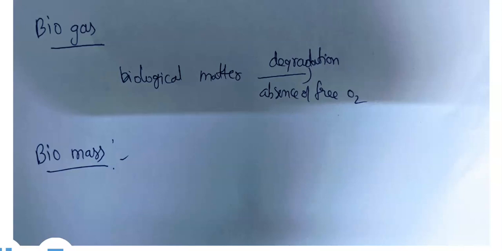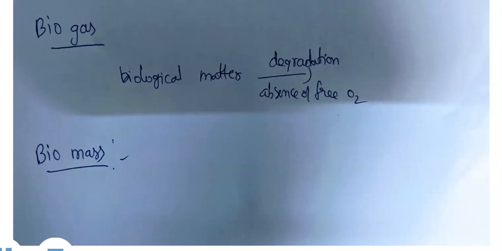If 1 kg of dry cattle dung liberates 100 kilojoules of heat on direct burning, and the same amount of dry cattle dung is converted into biogas, it liberates 800 kilojoules of heat on burning.